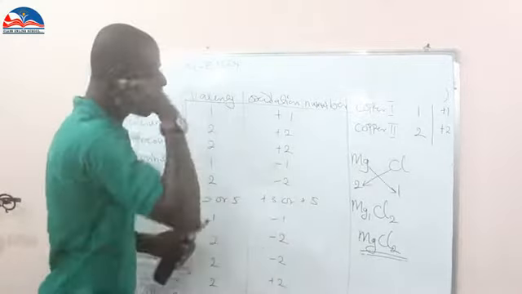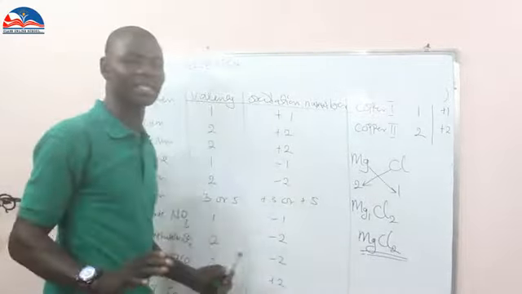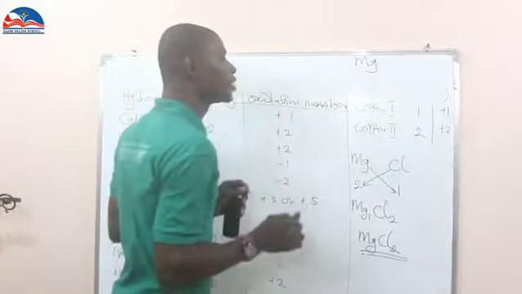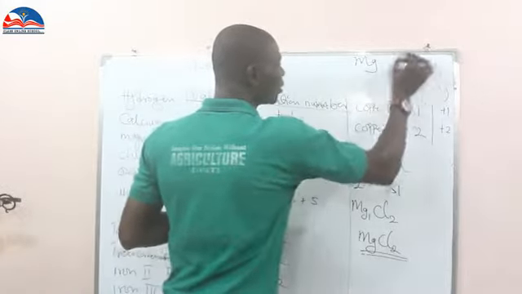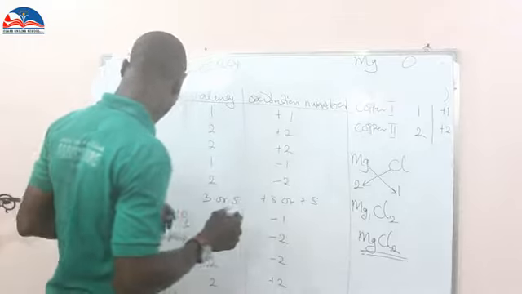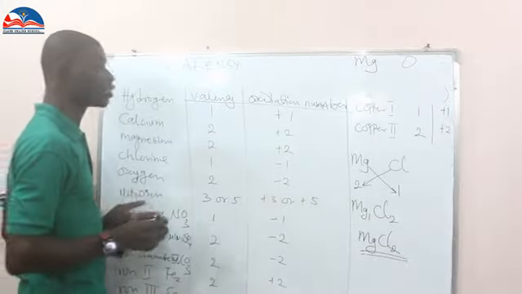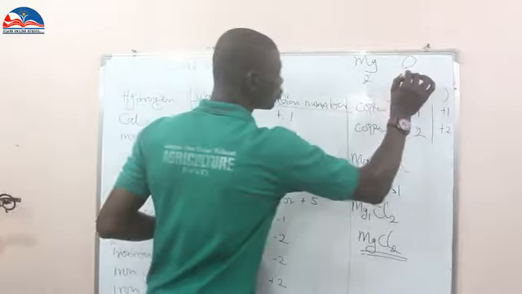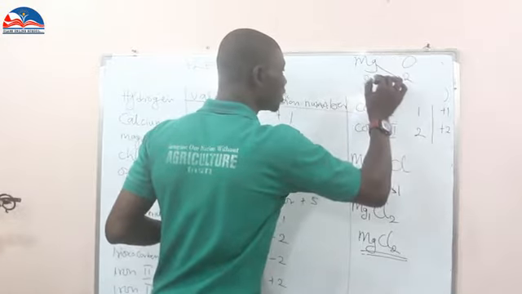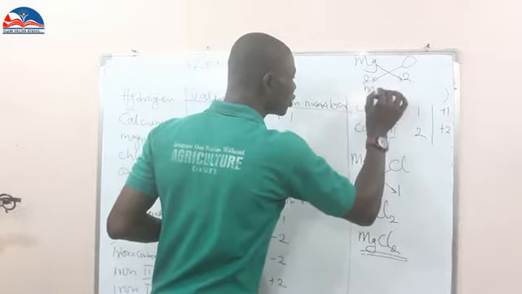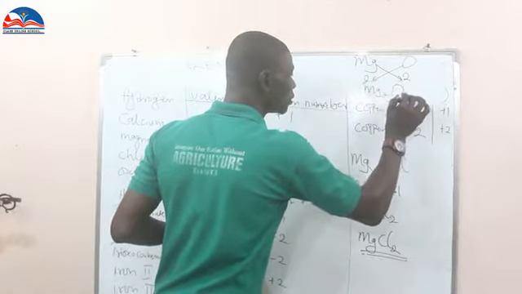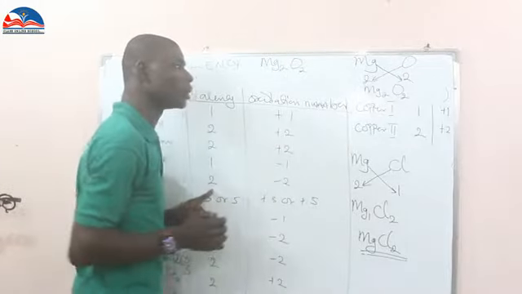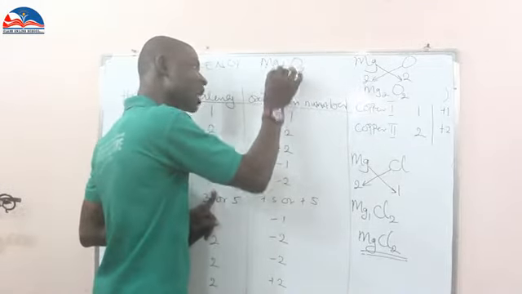Now we can also have magnesium and oxygen. Let me give you another example. Magnesium and oxygen. I can have magnesium, look at it here, and you also have oxygen. Now you are going to do the combining power. What is the valency of magnesium? 2. And what of the valency of oxygen? 2. The same thing. We are going to have 2 here. Now cross this together. So I'm going to have magnesium 2 and oxygen 2. Now since magnesium has 2 and oxygen has 2, what we are going to do is this. Cancel these 2, cancel these 2.